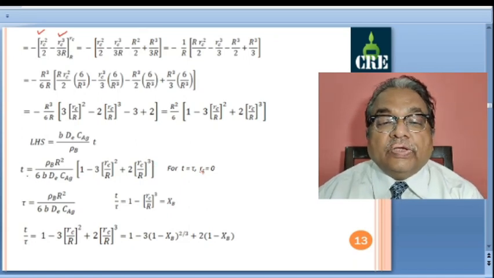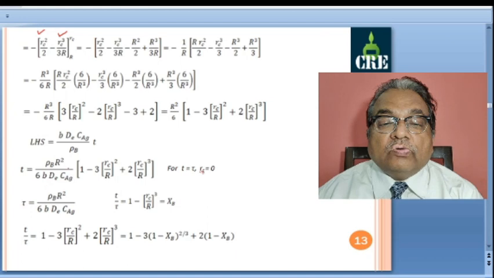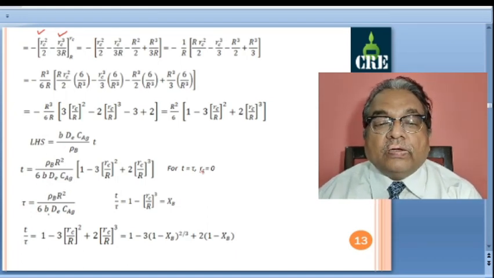This is for any time t, how the radius r_c is changing. Again, the time required for complete conversion is tau, at r_c equal to 0. When r_c is equal to 0, this becomes 0, this becomes 0, and tau is simply this term outside the bracket, that is rho b R square by 6 b D_e C_Ag.